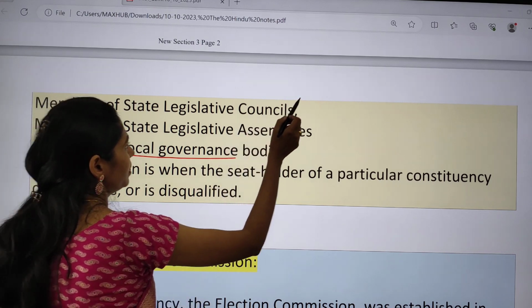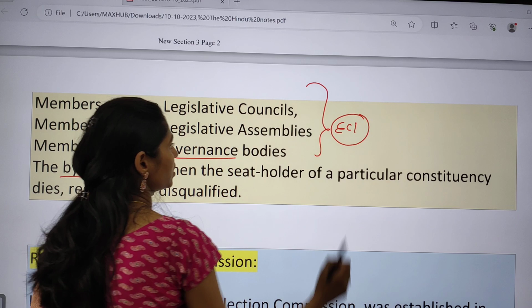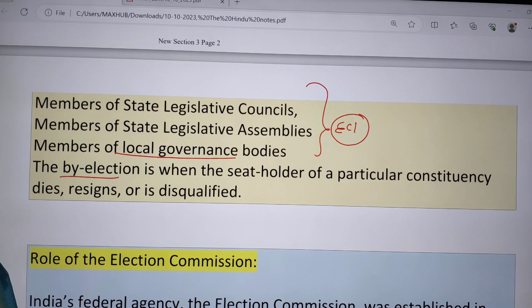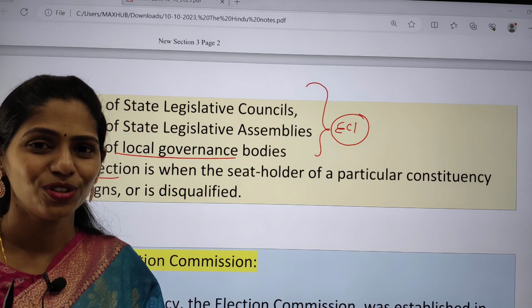So here let me know which of these elections will be conducted by ECI, the Election Commission of India. This is your second question, so please let me know in the comment box, so that you can improve your knowledge.